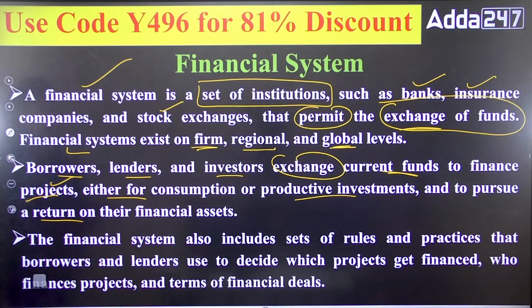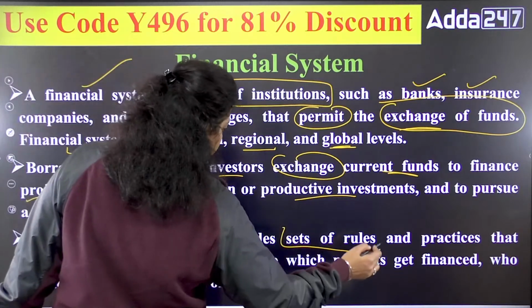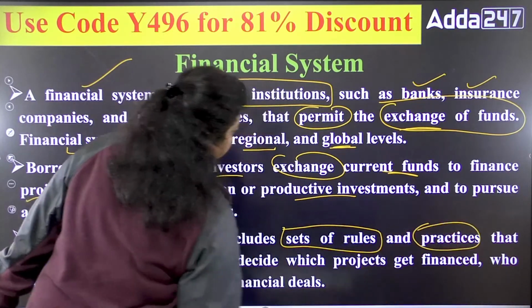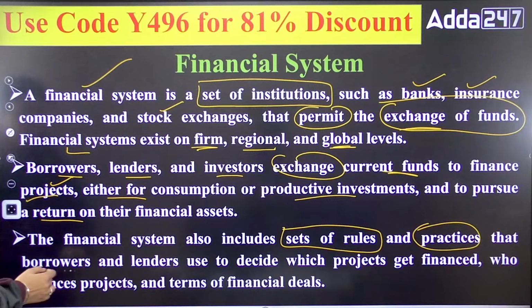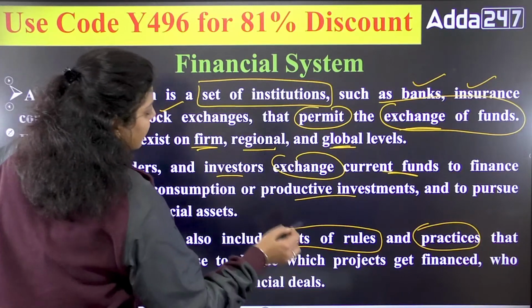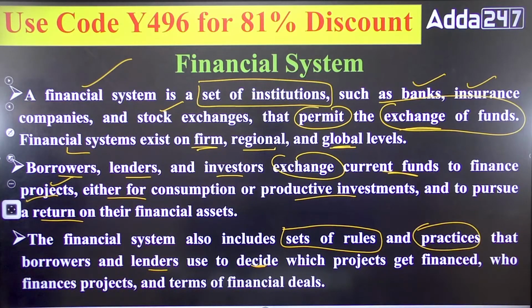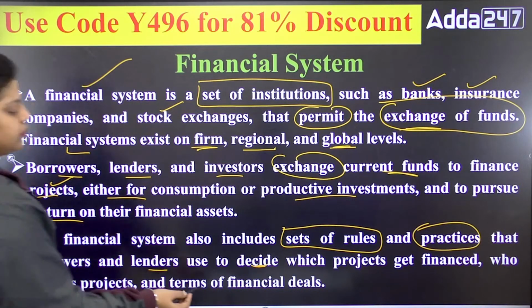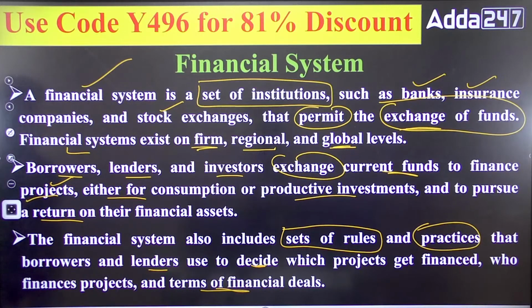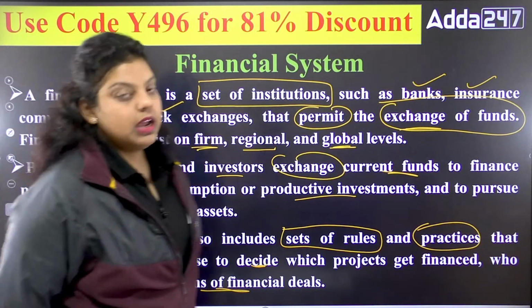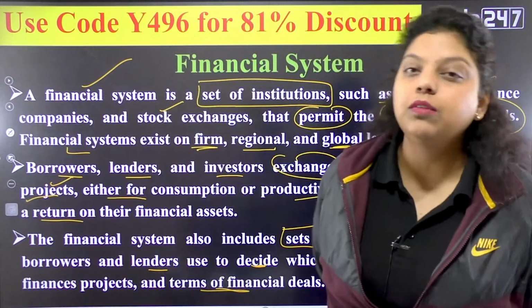So the financial system also includes a set of rules and practices that borrowers and lenders use to decide which projects get financed, who finances the project, and the terms of financial deals also. So what we are saying is that the financial system also includes a set of rules and practices that borrowers and lenders use to decide which projects get financed, who finances the project, and the terms of financial deals, etc. Everything will be defined under the financial system.